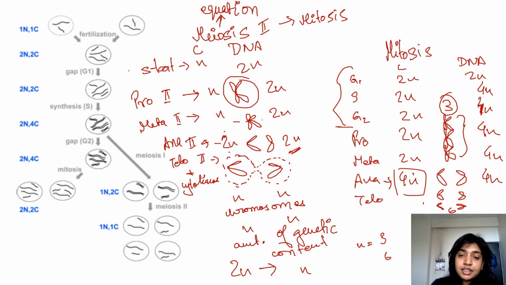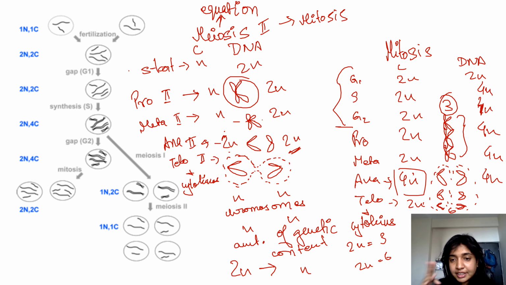So in telophase plus cytokinesis, each of these start getting accumulated in one cell. The number of chromosomes in each cell is now 2n, because we were starting with 2n equals 3 and ending with 2n equals 6 at anaphase. Now again this gets separated. So in telophase you will get 2n equals 3 in one cell and 2n equals 3 in the other cell. The amount of DNA is also now separated between the two cells, so the amount of DNA would become 2n.